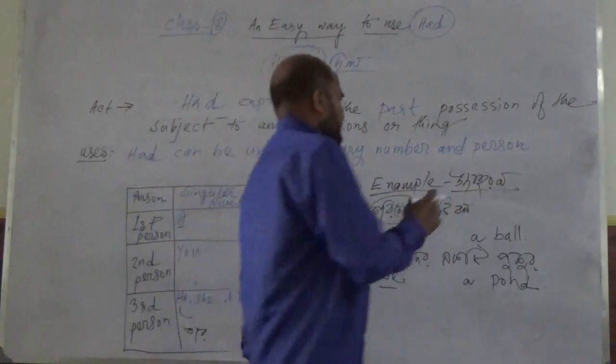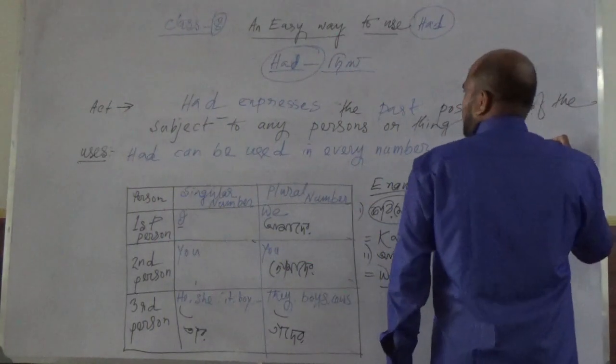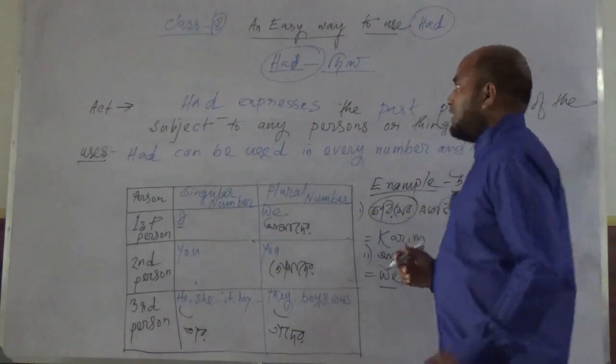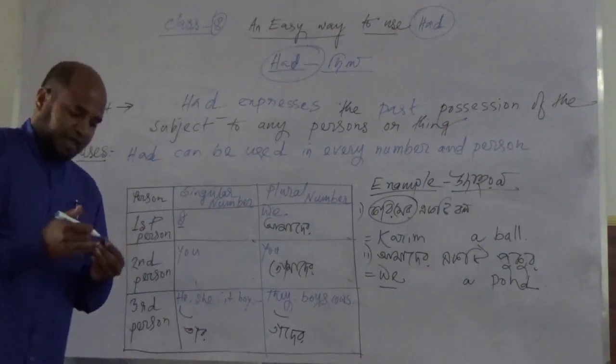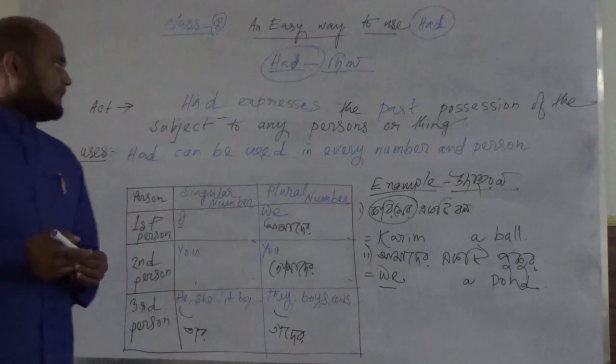How to describe the past possessions of the subject to any person or things.